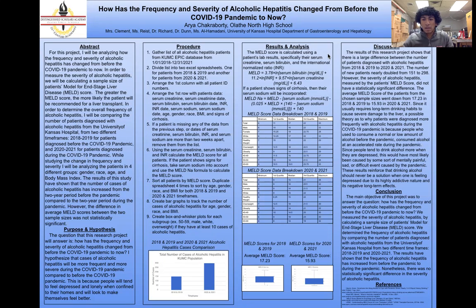But there were some outliers in the data, like there was a big change in the number of patients who are younger, maybe in their 20s and 30s. There are more occurrences of those cases during the pandemic than compared to before. And one theory I had of this was that since during the pandemic, a lot of people were sad and depressed, that would lead them to drink more, and that people that maybe were young and didn't drink a lot before the pandemic, some sad events such as the passing of a loved one or losing a job, maybe caused them to increase the rate that they would drink at during the pandemic, which would lead them to be diagnosed with alcoholic hepatitis.